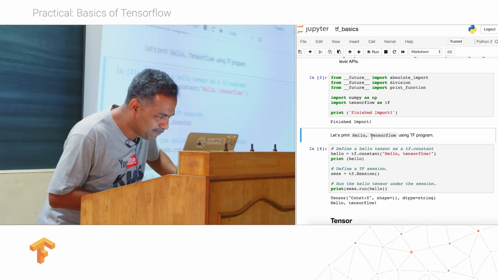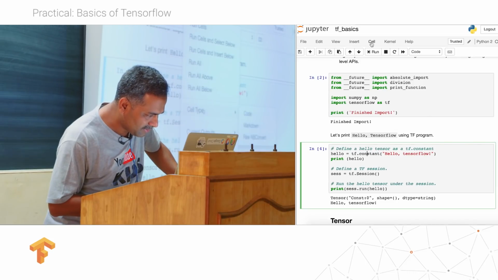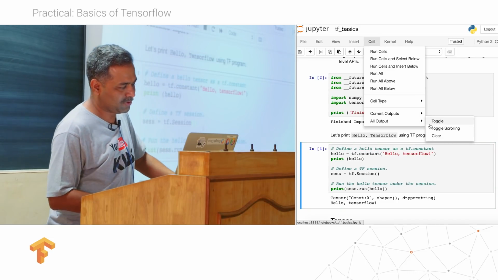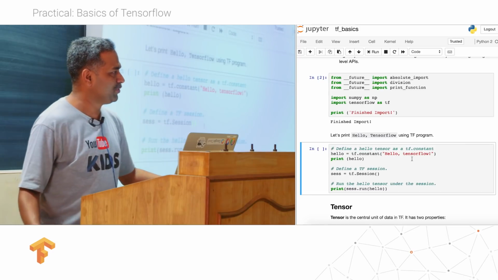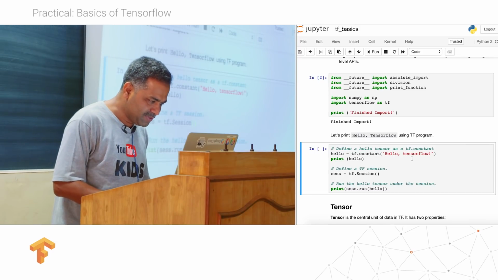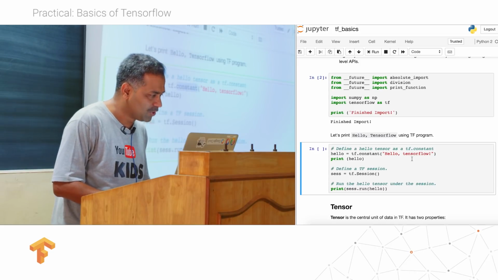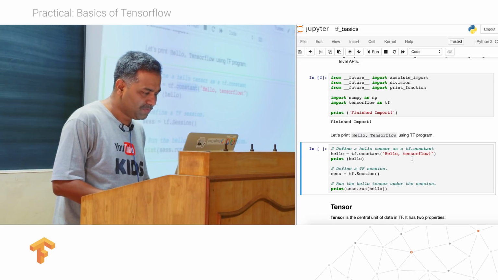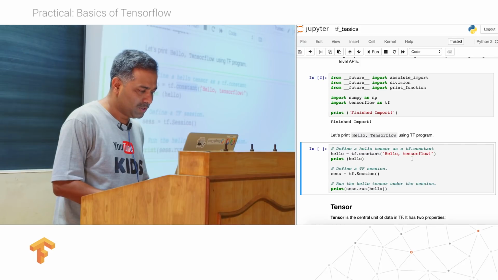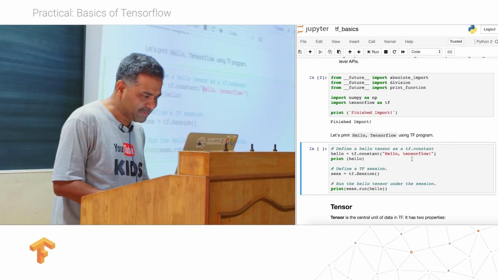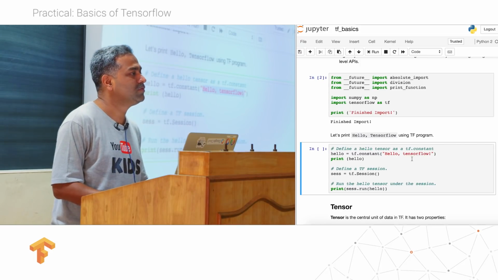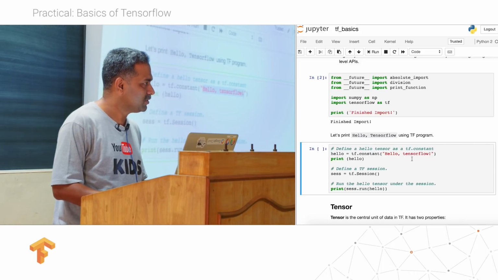All right, I have some output that I'll clear first. Current output clear. Okay. So what is it that I'm doing here? I'm defining a hello tensor, which is holding a TensorFlow constant tensor with value hello TensorFlow, exclamation mark.